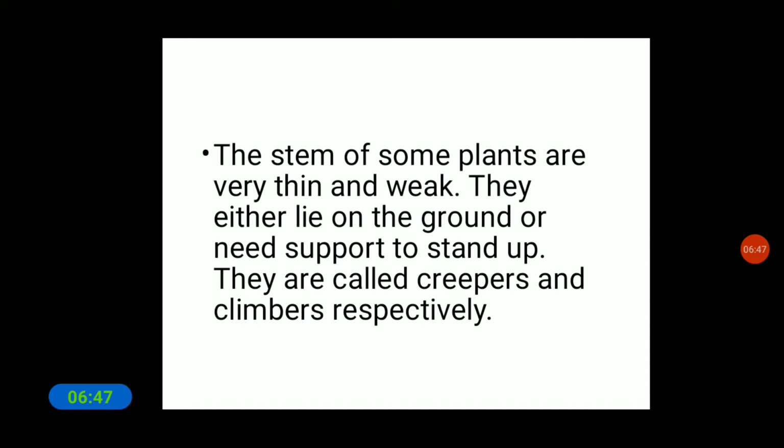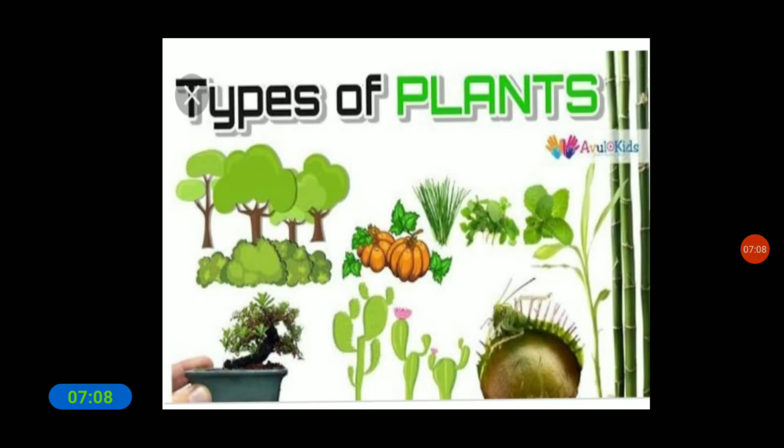Because they have a weak and thin stem, they either lie on the ground or need support to grow. They need support to stand up. So due to that reason, these are called creepers and climbers respectively. Here in this diagram you can see the different types of plants.